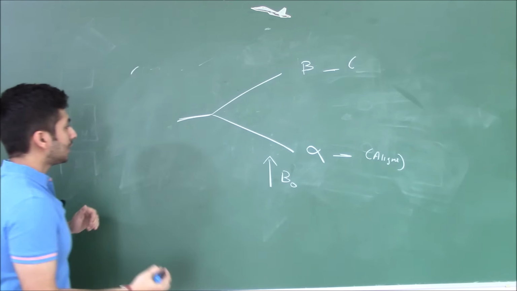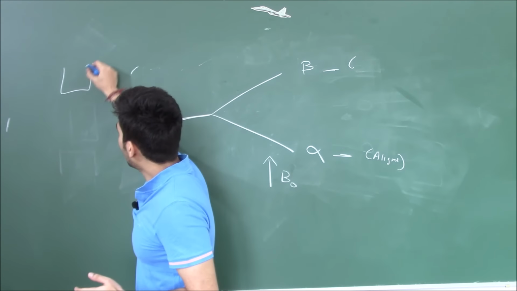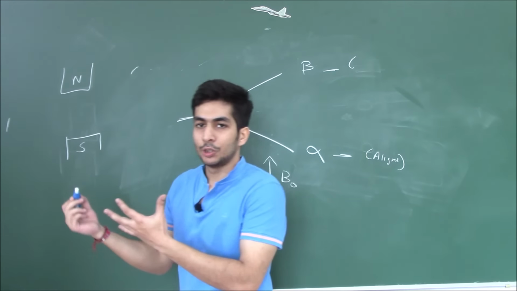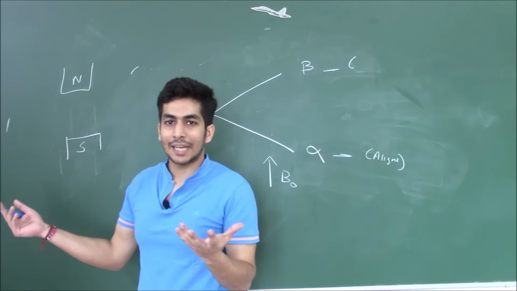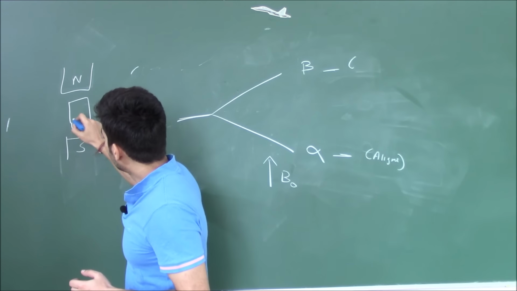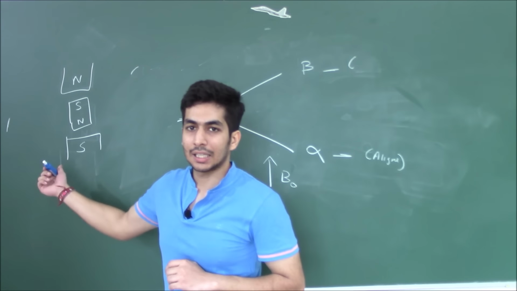To understand it in a simpler manner, let's say we have this north pole and this south pole of the magnet, and we have the nucleus. The nucleus is also acting as a tiny bar magnet, so if the south is towards the north and the north is towards the south, it is aligned with the field.